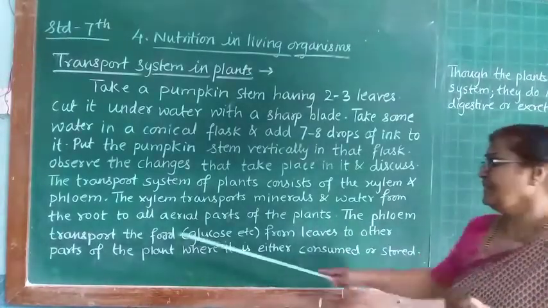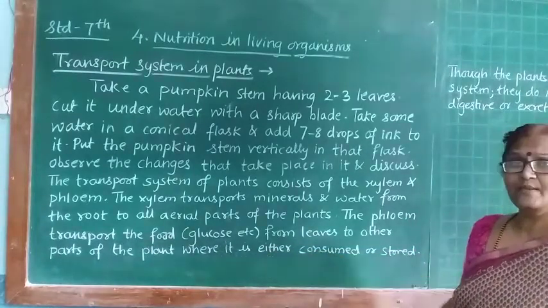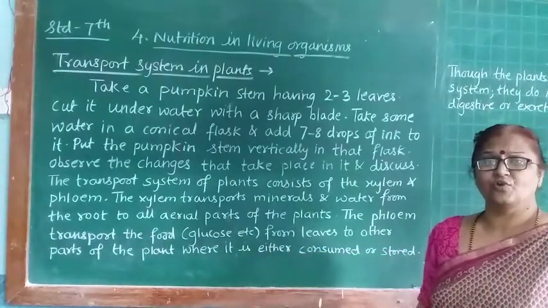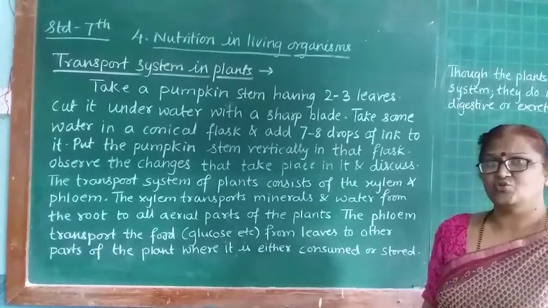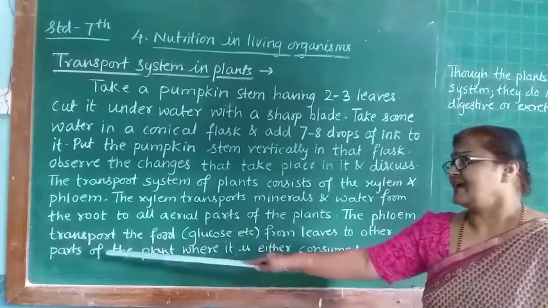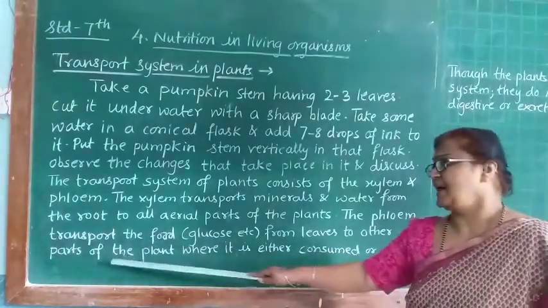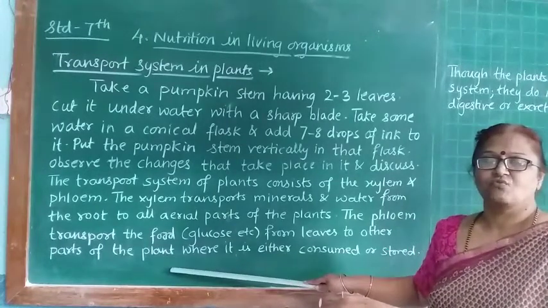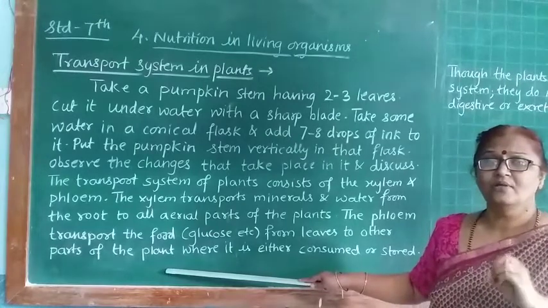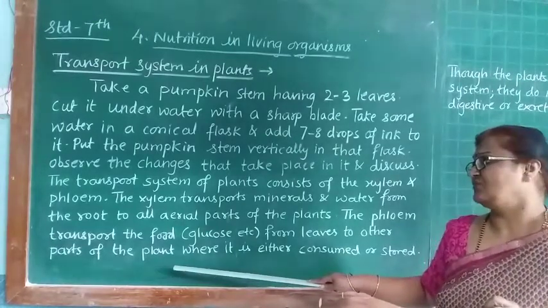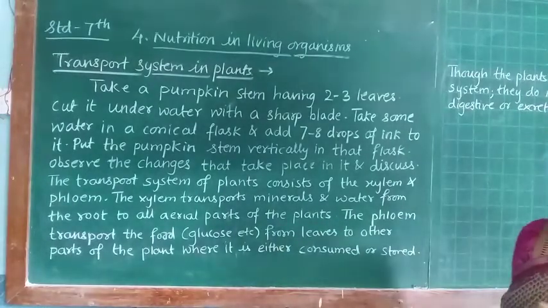Then see, the phloem transports the food, that is glucose. The phloem is a tissue which is called a food conducting tissue. And what does it do? It transports the food from the leaves to the other parts of the plant, where it is either consumed or stored.